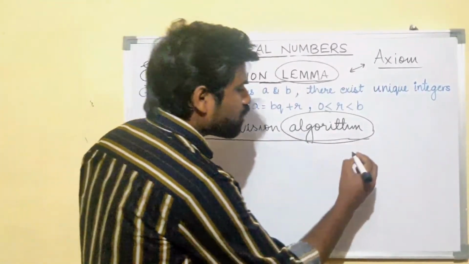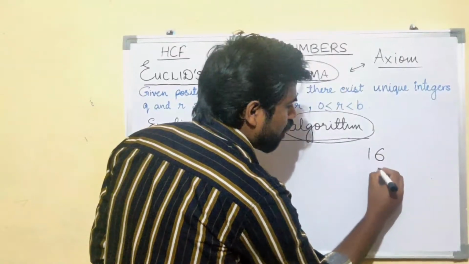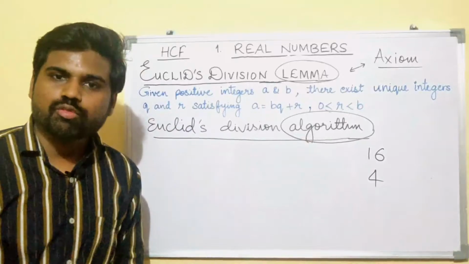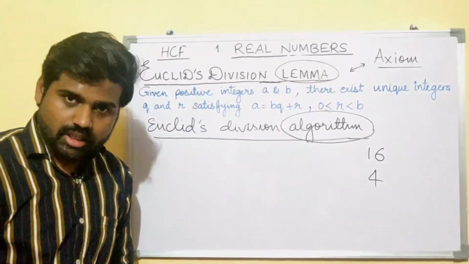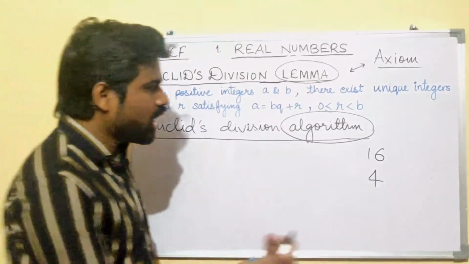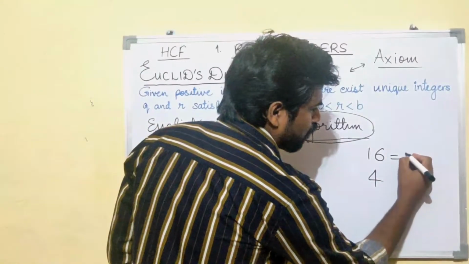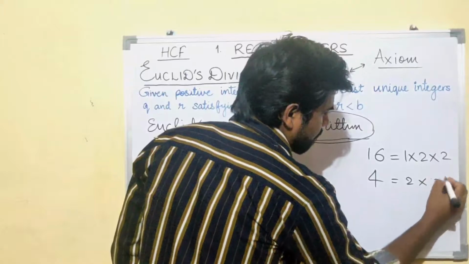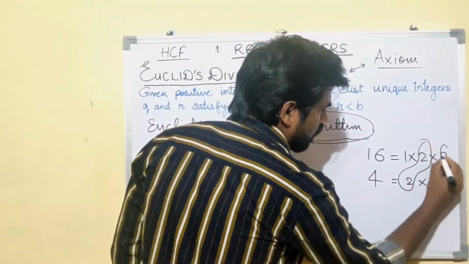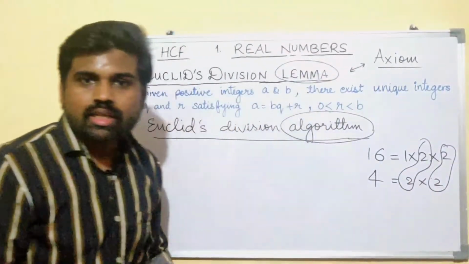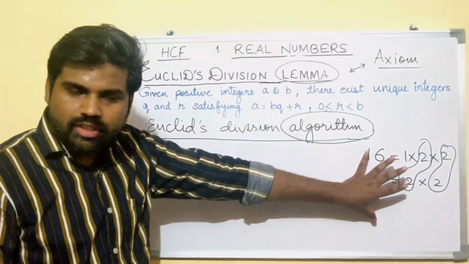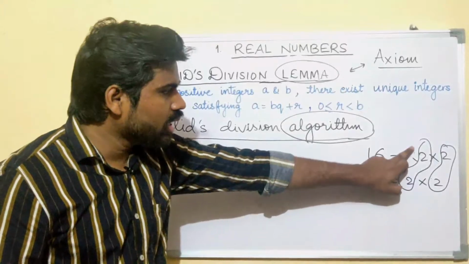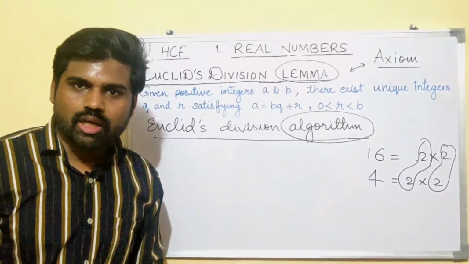Okay, now let me ask you, what is the HCF of 4 and 16? Tell me, what is the HCF of 4 and 16? Yes, it is very simple, 4, right? How did you calculate? You wrote like this, right? Like this. This method is known as the prime factorization method or factorization method. If I exclude this one, then it is the prime factorization method, right?